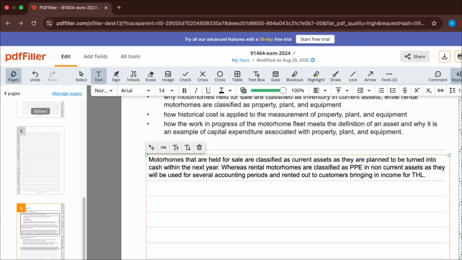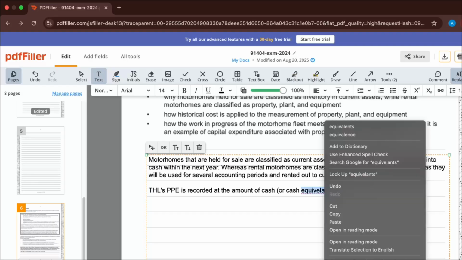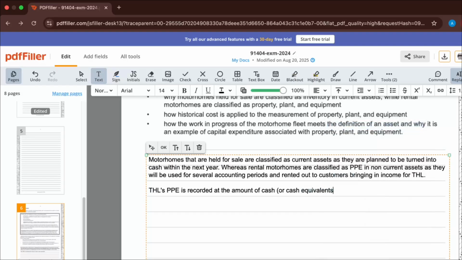So what we're going to say here, guys, is THL's PPE is recorded at the amount of cash or cash equivalents. Remembering, guys, we could pay another way. We could be kind of trading assets, stuff like that.